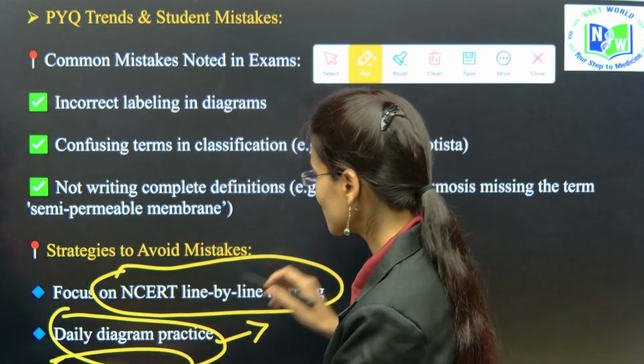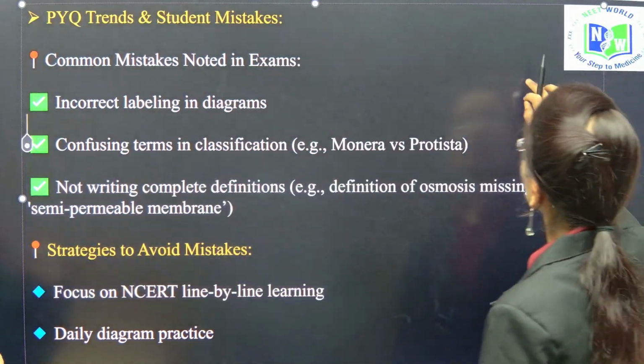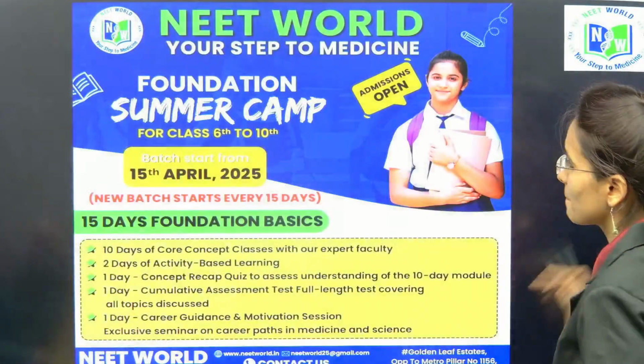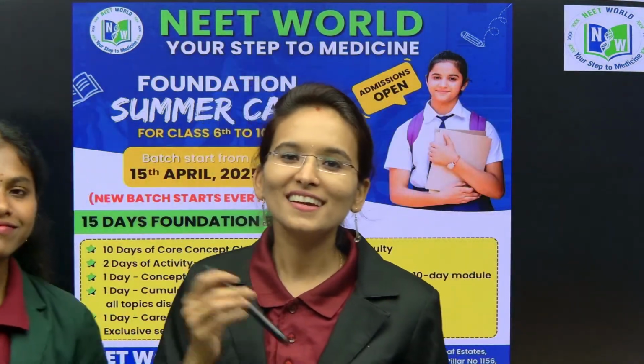Yes, children, this is the academic year plan from the month of April to February. So students, we have completed the complete roadmap.